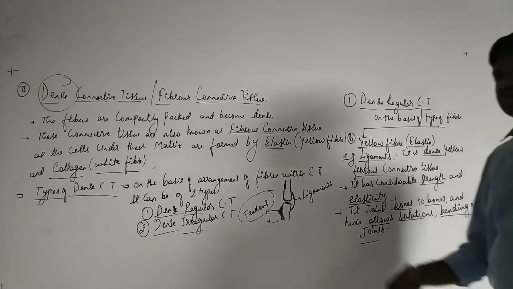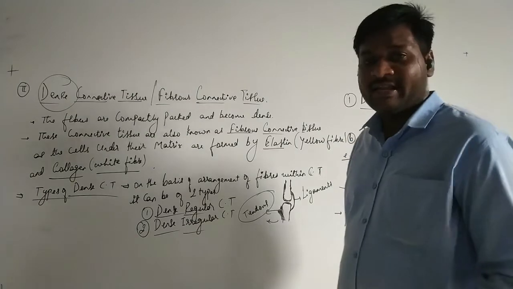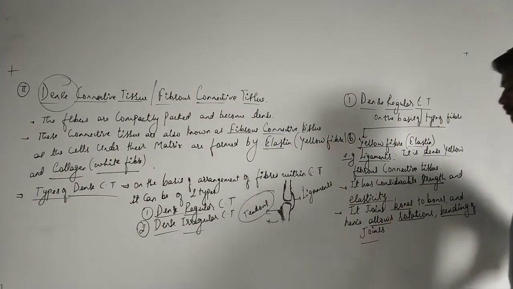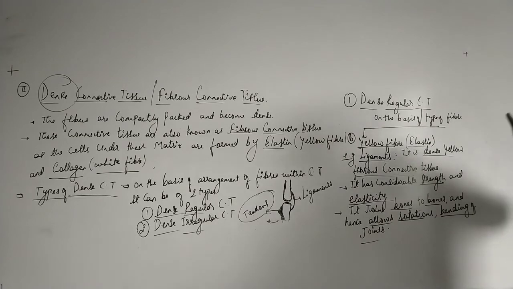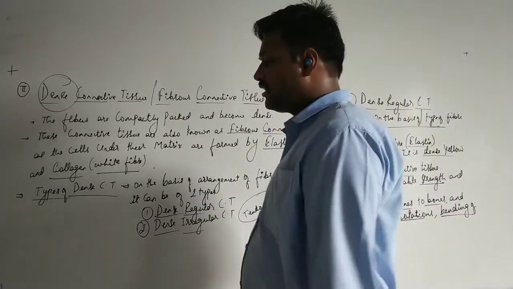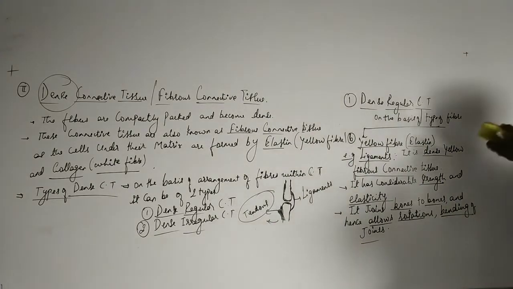What is the function of tendons? It helps in the movement and joins muscles to the bones. While the elastin or the yellow fibers join bone to bone with the help of ligaments. So this is about dense connective tissue. Next we will be discussing the specialized connective tissue. You can pause the video and note down the points.